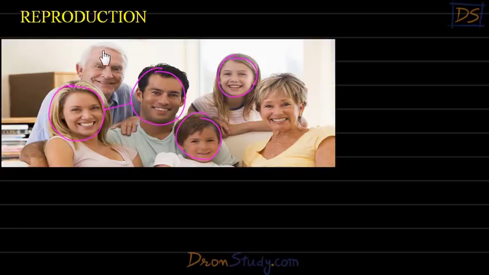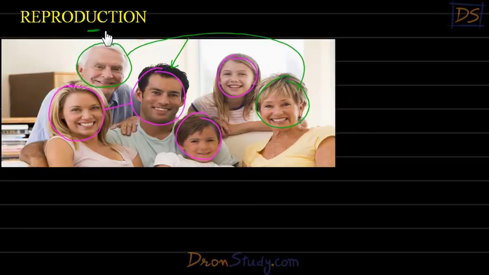For example, look at this old person, students, and this old lady here. Maybe these two are actually parents of this person, right? So these two people have actually given birth to this person, and similarly, they will be mummy and papa of this lady, right? So this process is actually reproduction, students. Process of producing children is reproduction.